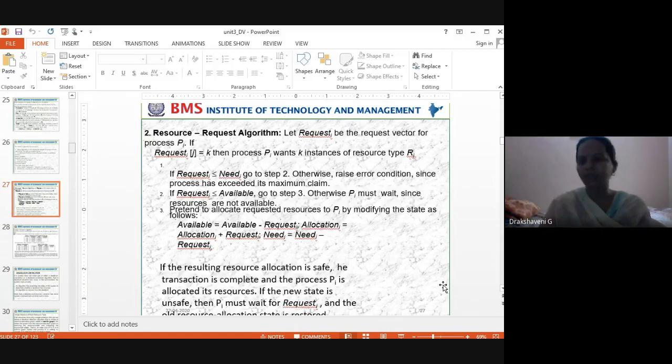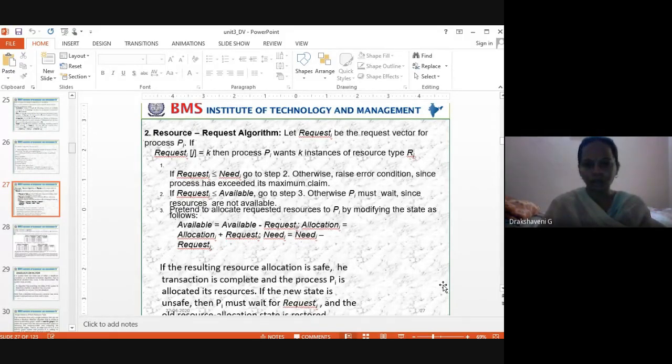That's why I have to make Bhavisha wait, because she asked me for 5 CPUs. Right now, it is not available with me. I have to wait till I get back all 5, so that I can give 5 CPUs to Bhavisha. That's what it says, must wait since resources are not available.